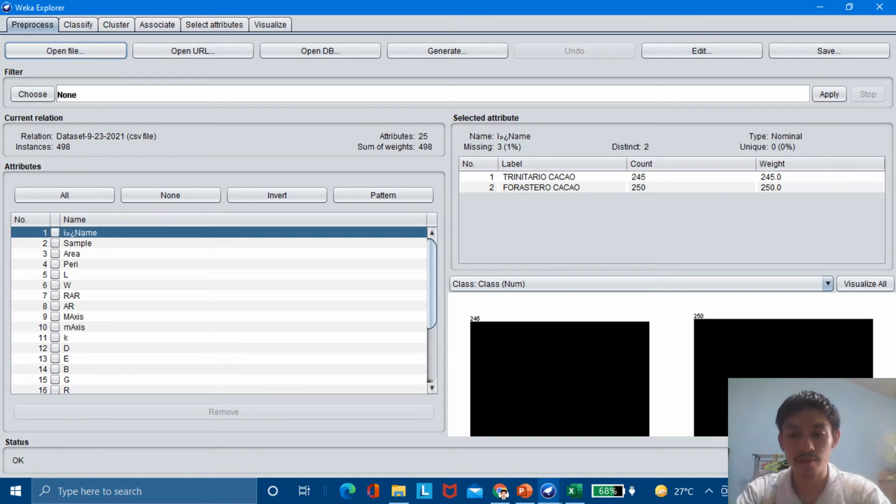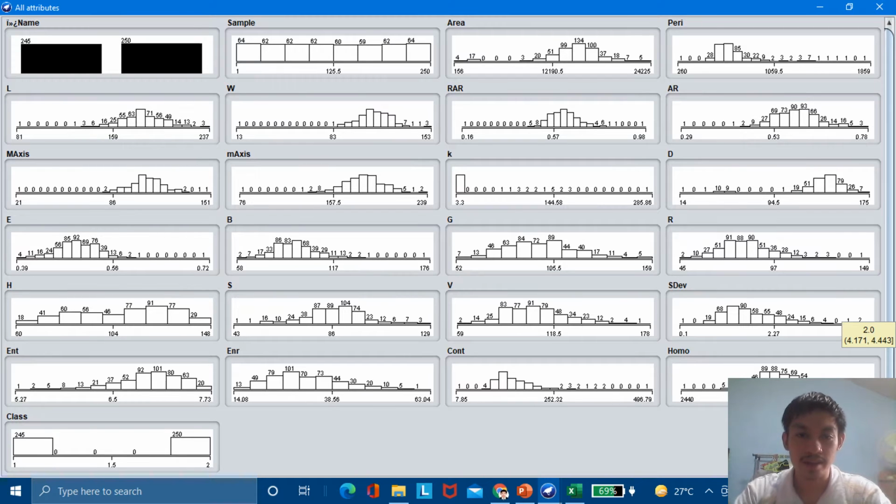This is from quiz number 1, version 1. So we can see here two black images. Let's click on visualize all. Here, in the uppermost left corner, we can see the 2 black images.